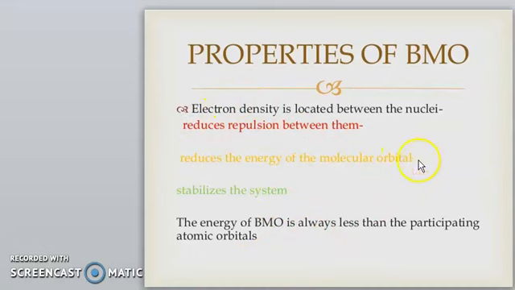Both nuclei have the same sign, plus plus, so there is less repulsion between the nuclei.